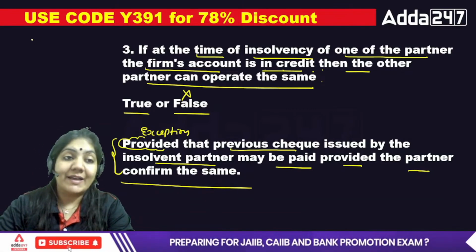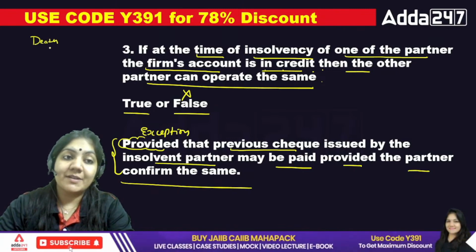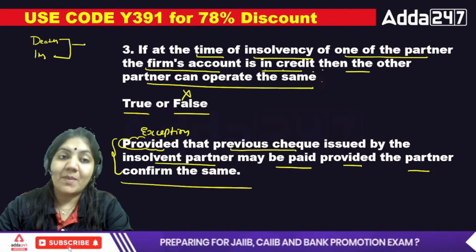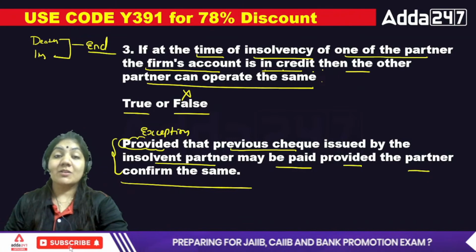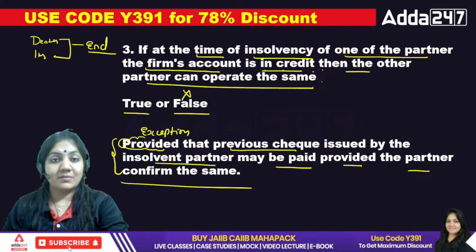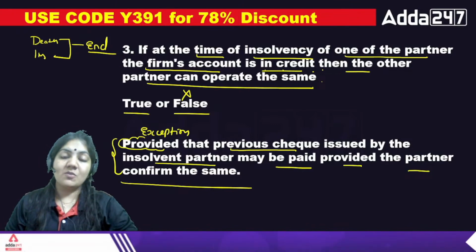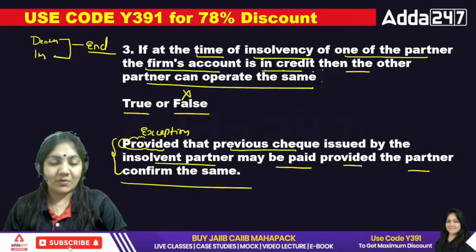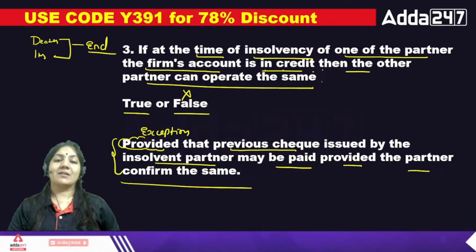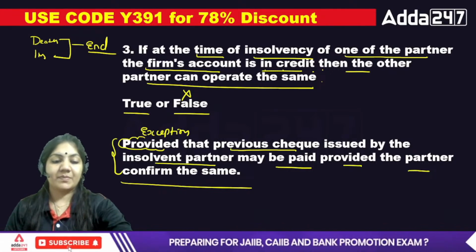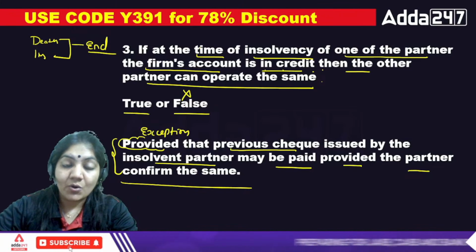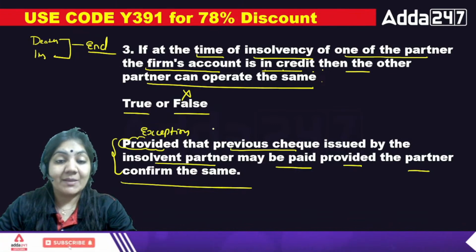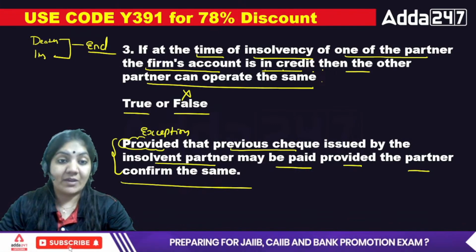Because we have learned that if one partner is dead or insolvent, in that case the partnership firm comes to an end. Why? Because there is no existence of a partner in the partnership firm. If the partner is gone, the partnership firm will be gone. But if it is written in the agreement, then the agreement will go on; the agreement will be executed. So this is the right answer. In the third one, read this statement: that is false, but an exception is there. Exception means the opposite wording of the third point that we have learned.